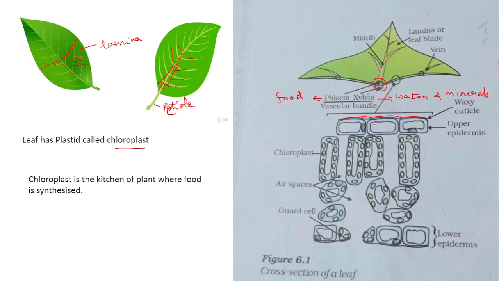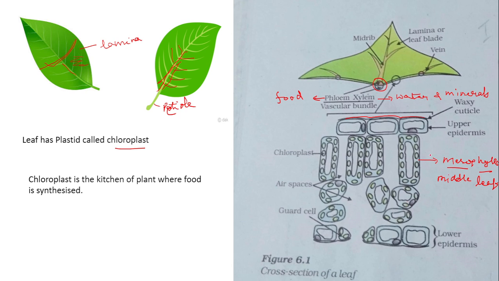Now, below the upper epidermis, you can see some layers of cells. These cells are called mesophyll cells. Now, what do you mean by mesophyll? Meso means middle and phyll means leaf. So the middle part of the leaf is called the mesophyll cell. There are two types of mesophyll cells.